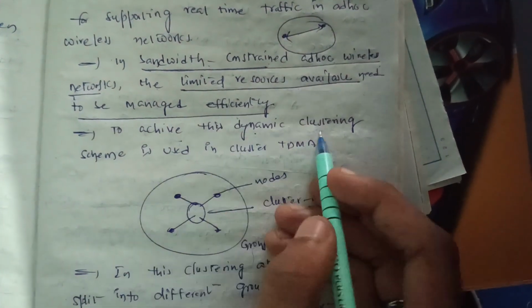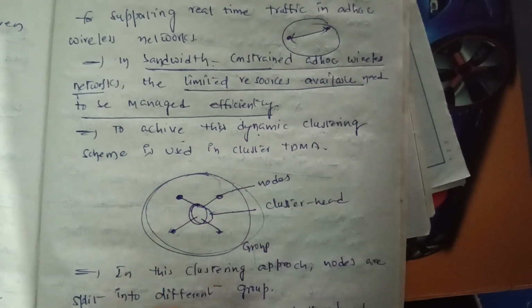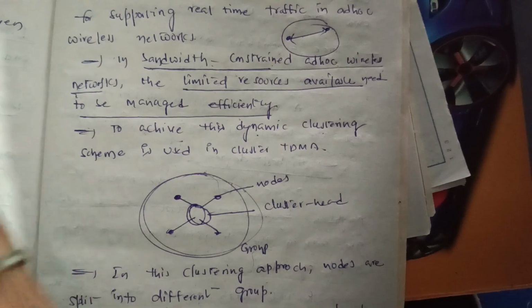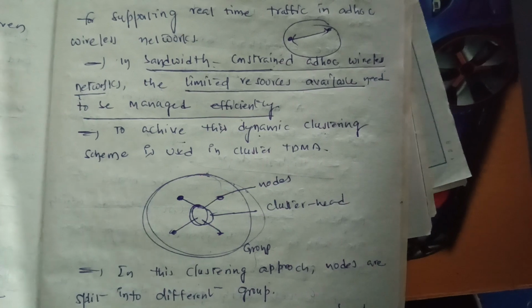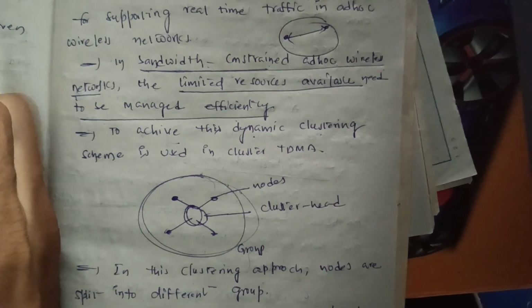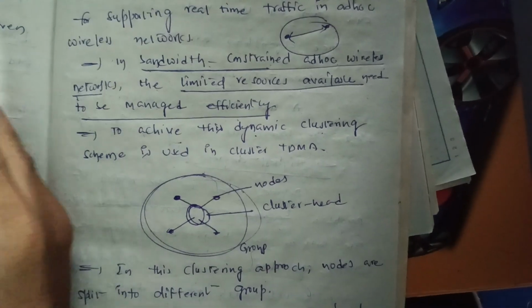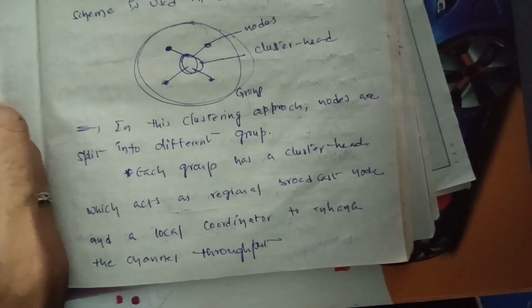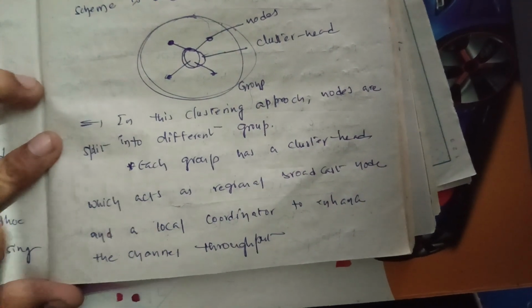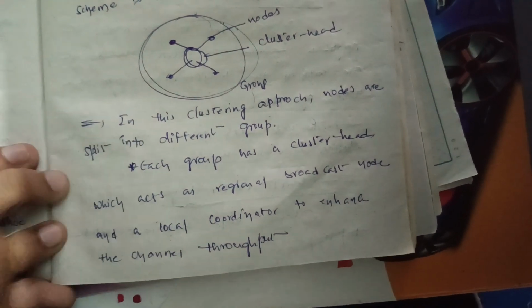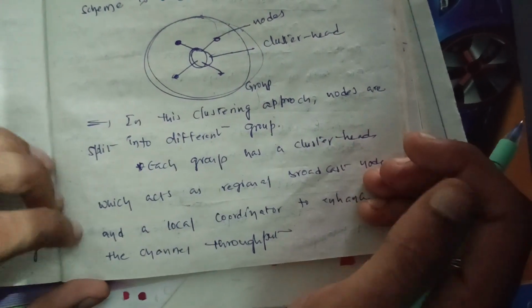To achieve this dynamic clustering, we have to select a cluster head in the region. There are so many nodes present in the cluster, and we have to select a cluster head in the cluster. It is similar to selecting a class representative among 60 students in a class. How can we select the class representative? Who makes low absences to the college, or who has the highest marks in the class, or who has the better attitude in the class.